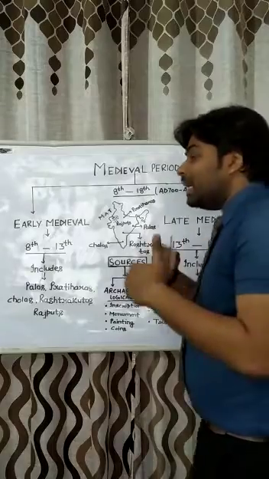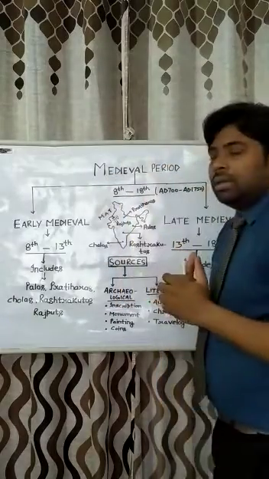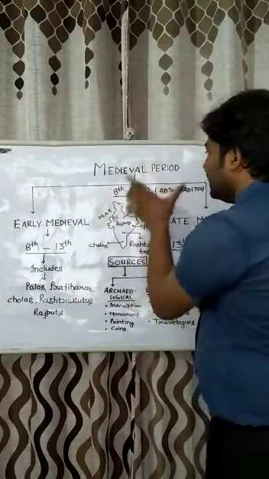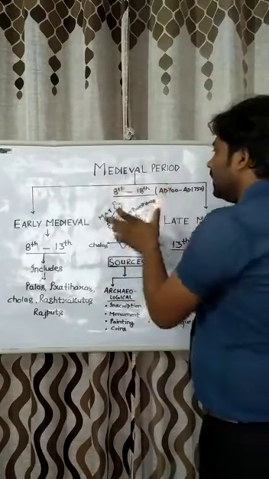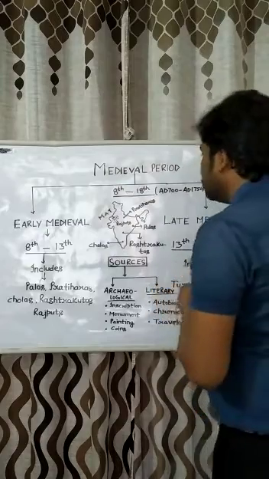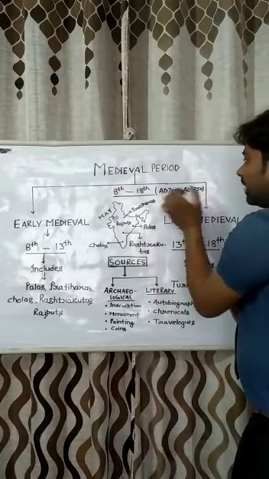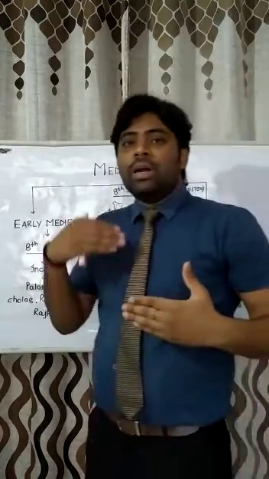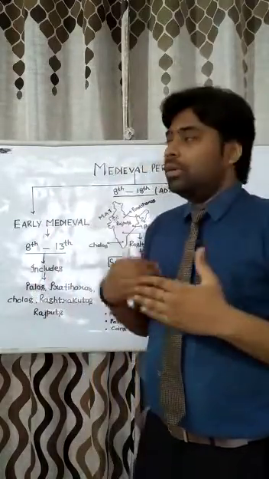But what is the time period of the medieval period? Actually, the medieval period stretches from the 8th to the 18th century. It means we can say AD 700 to AD 1750. That is the period of the medieval.